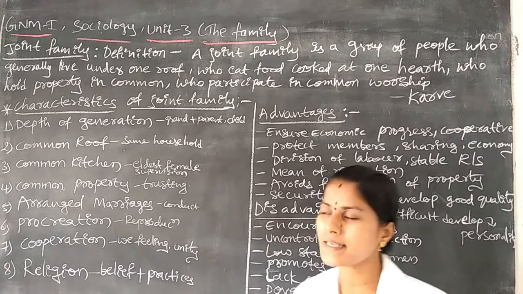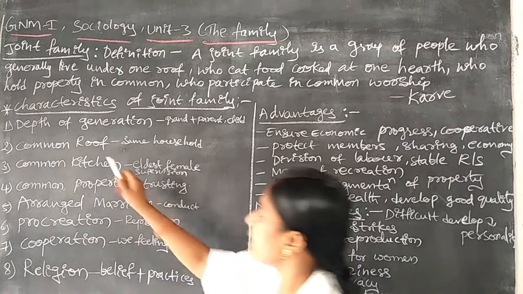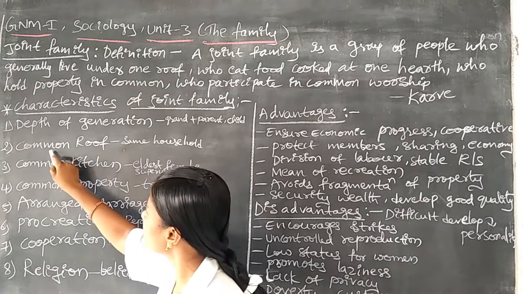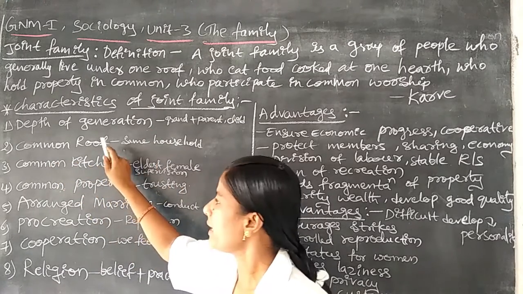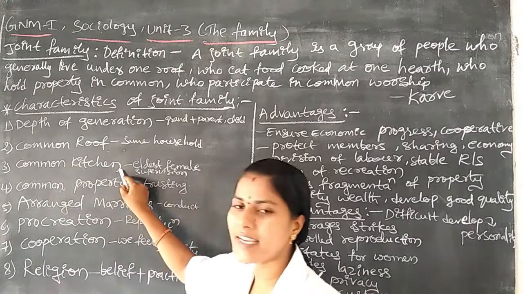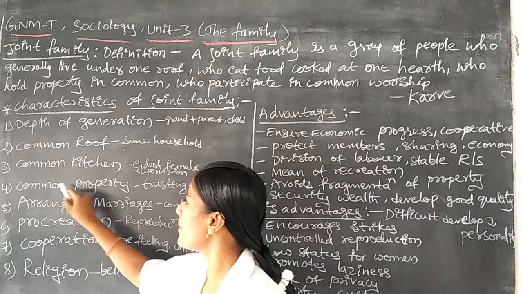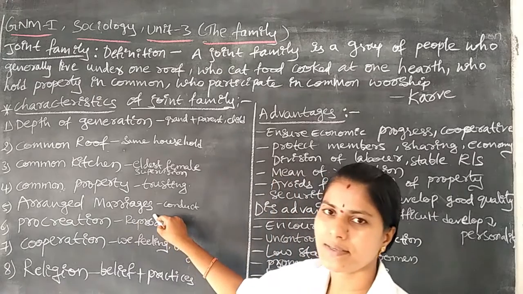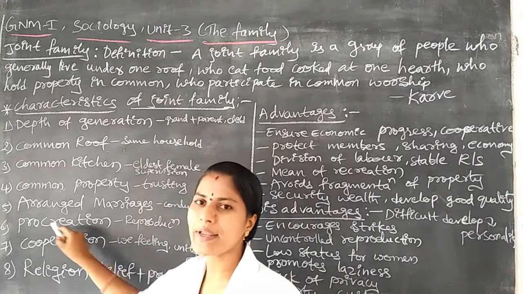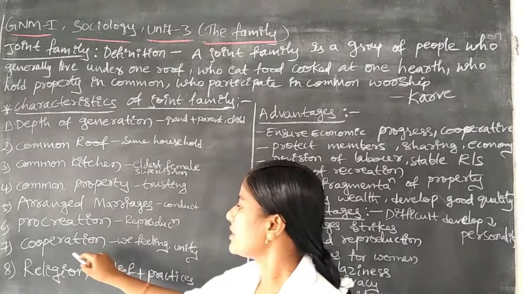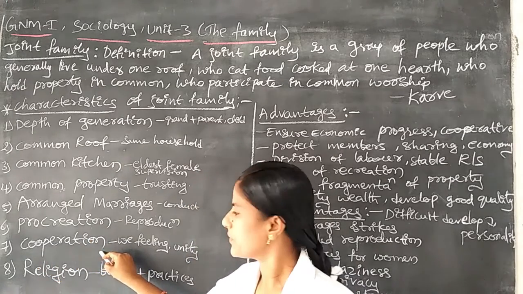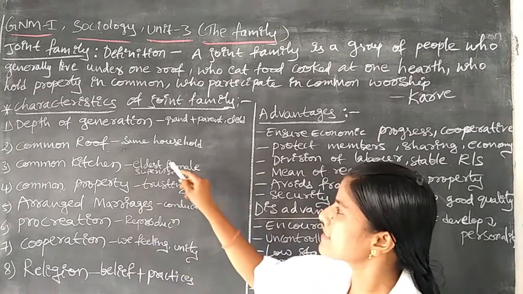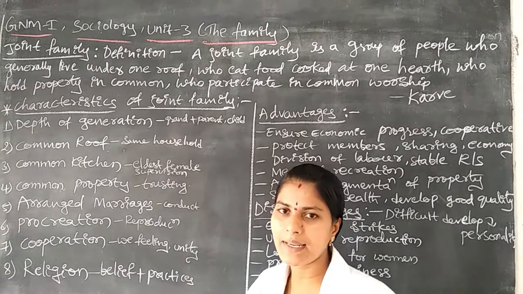The first characteristic is the depth of generation. Another one is the common roof. Third is the common kitchen. Fourth is the common property. Fifth is arranged marriages. Sixth is procreation. Seventh is cooperation. Eighth is religion. These are the 8 characteristics of the joint family.